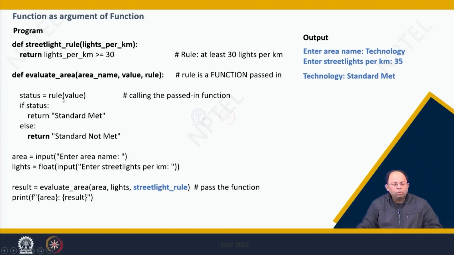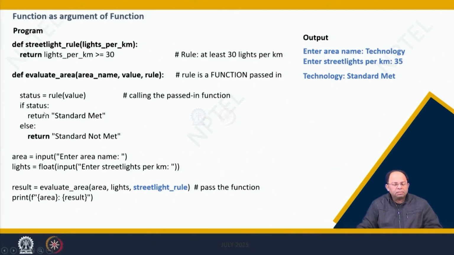Status is equal to rule of value, where value is what you enter, like how many street lights are there per kilometer, and once you put that, that value goes as an argument to the rule function.